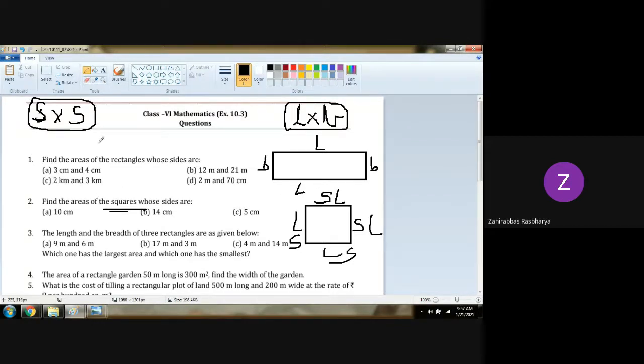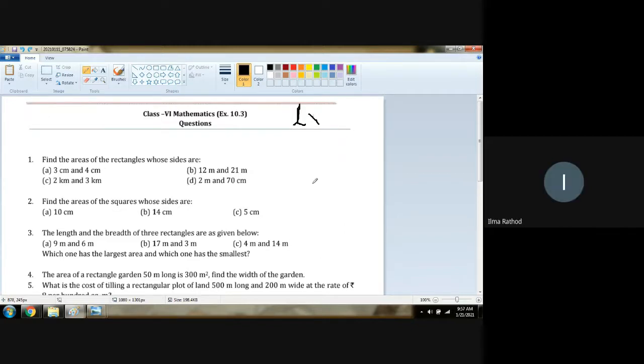Area of a square is what? Side into side. Area of a rectangle is length into breadth. Any 2 sides we have to multiply, and we will get our area. On the basis of this formula only, we have to calculate all these sums.